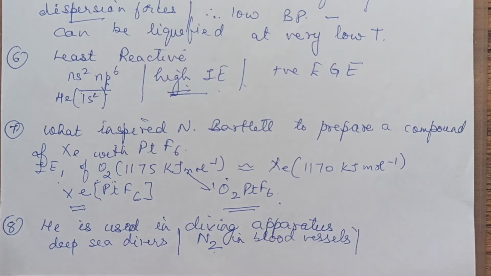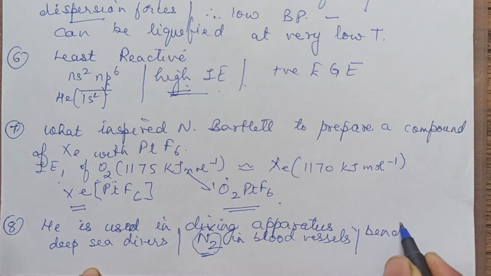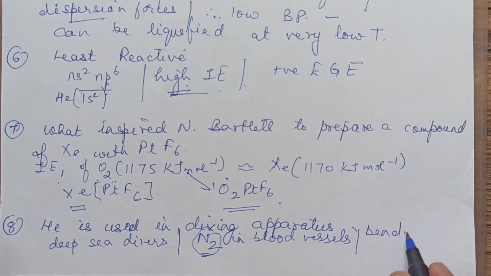When the person suddenly comes up onto the surface, the excess nitrogen which has already gone into the bloodstream is not able to come out easily. So bubbles of nitrogen are formed in the blood capillaries. This medical condition is called bends.